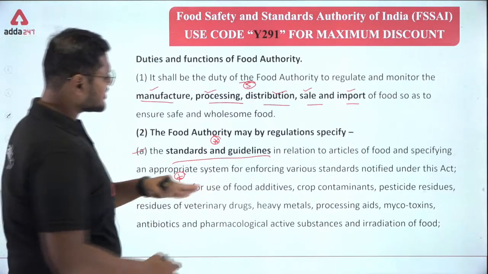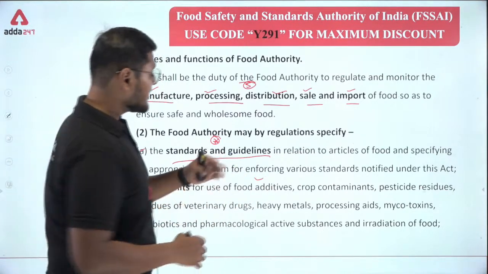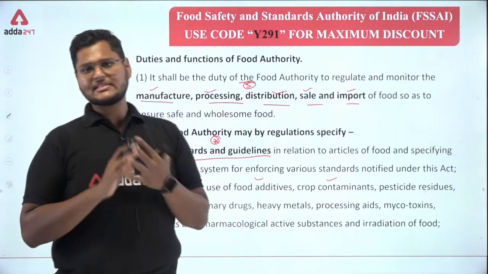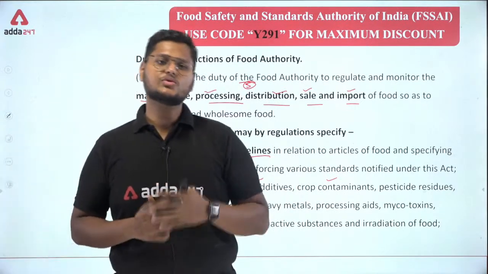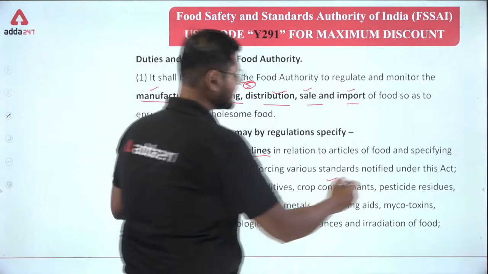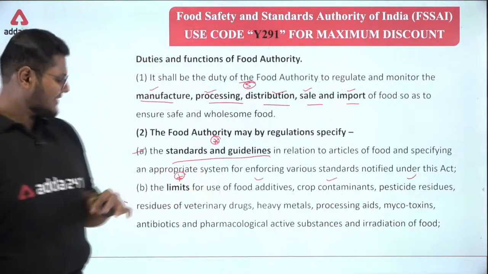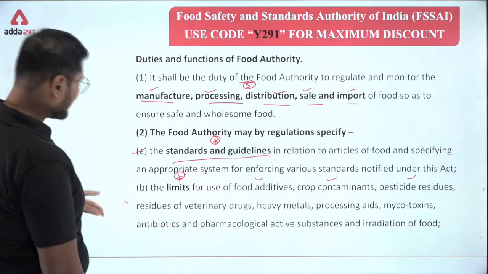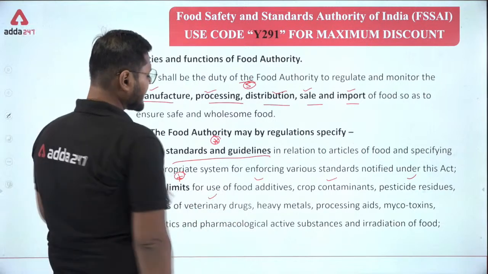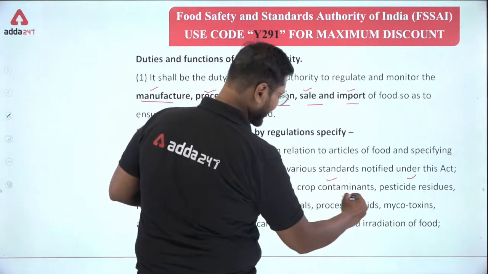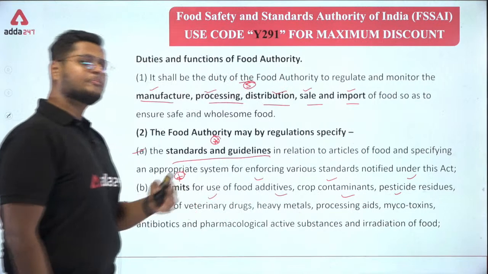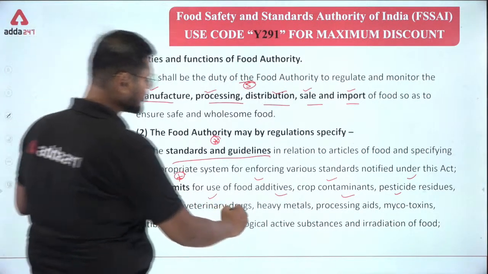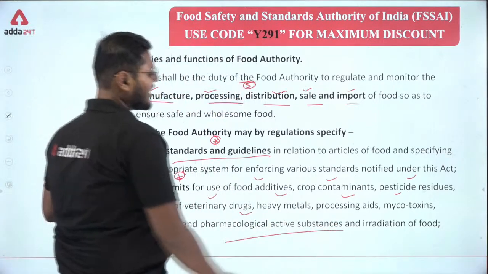Next one, the limits for use of food additives. Next, crop contaminants, for example all the pesticides, fertilizers, all the chemicals that are used by a farmer. Next, pesticide residues, then we have different kinds of medicines, residues of veterinary drugs, then heavy metals, processing aids, mycotoxins, these are certain types of toxins released by different fungus. Antibiotics and pharmacological active substances, and irradiation of food.